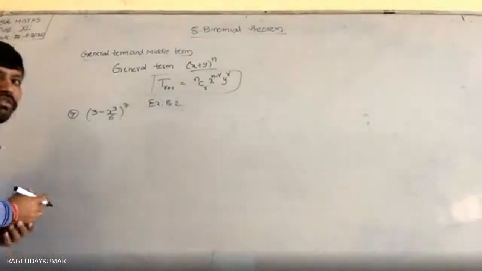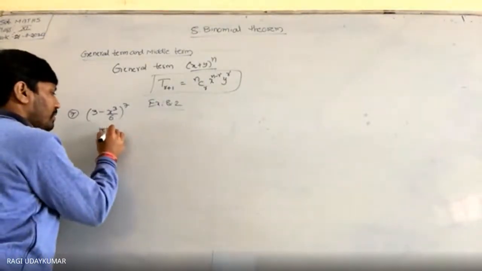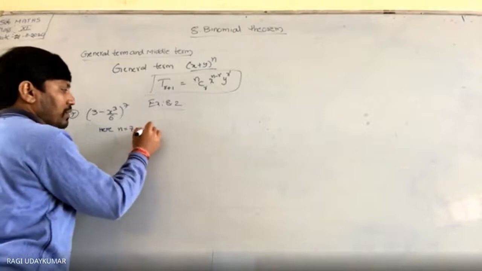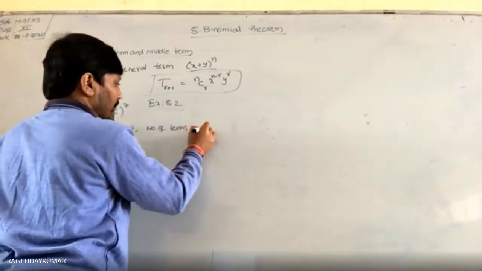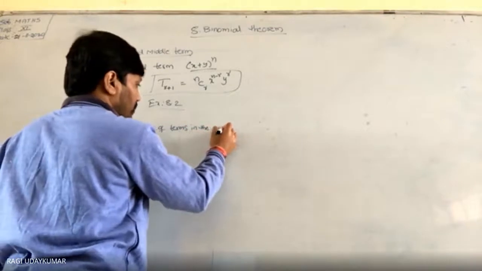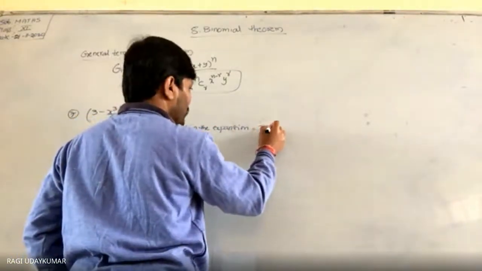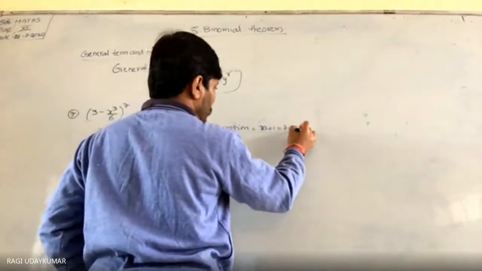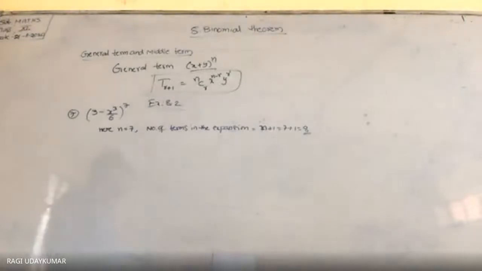Middle term. First you write the number of terms in this expansion. Here n is equal to 7. So number of terms in the expansion is n plus 1, that is nothing but 7 plus 1, which is equal to 8 terms will be there in the expansion.